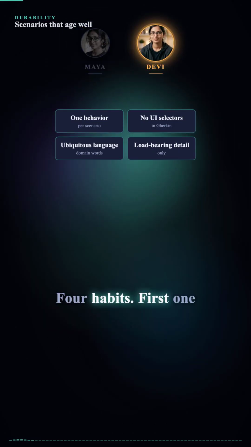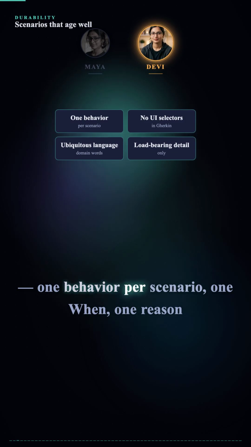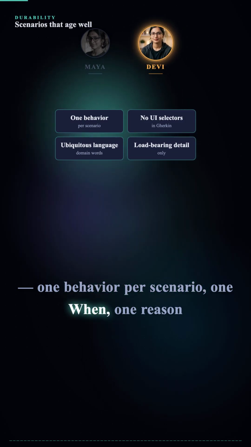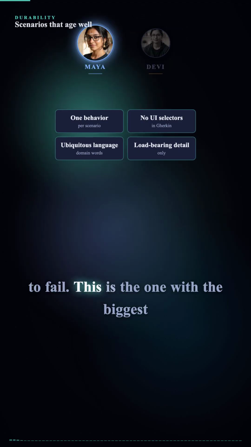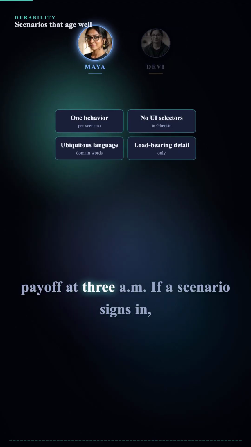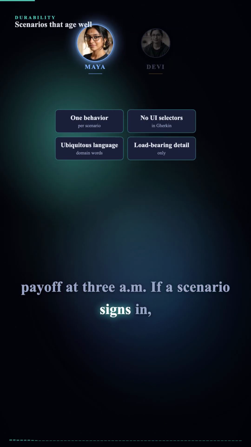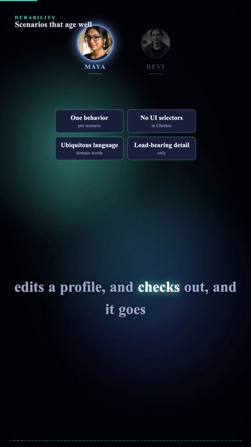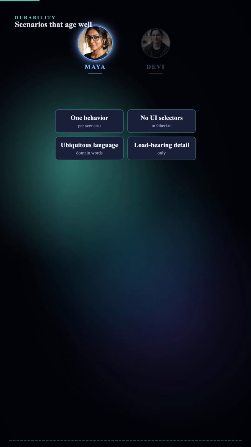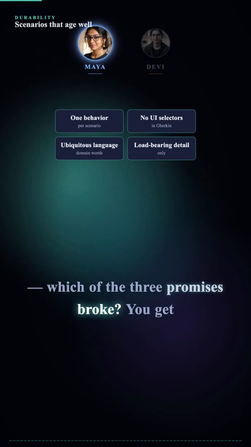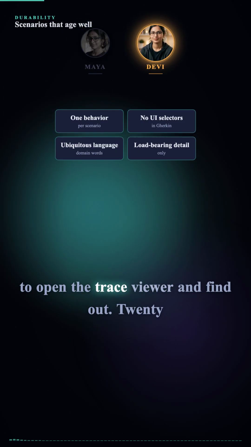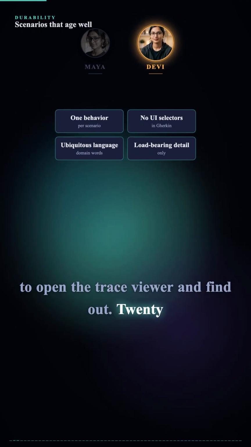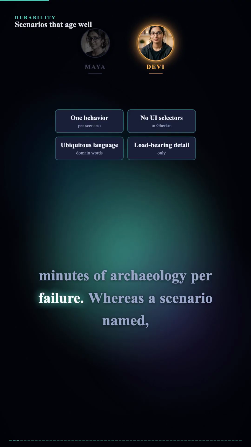4 habits. First, one behavior per scenario: one when, one reason to fail. This is the one with the biggest payoff at 3 a.m. If a scenario signs in, edits a profile, and checks out, and it goes red, which of the three promises broke? You get to open the trace viewer and find out. 20 minutes of archaeology per failure.